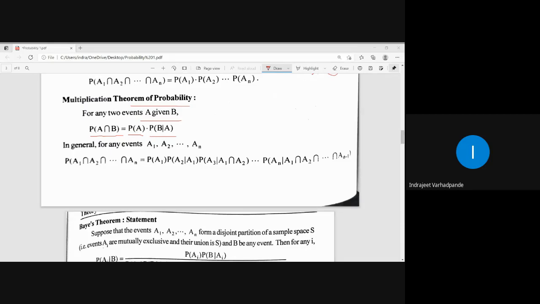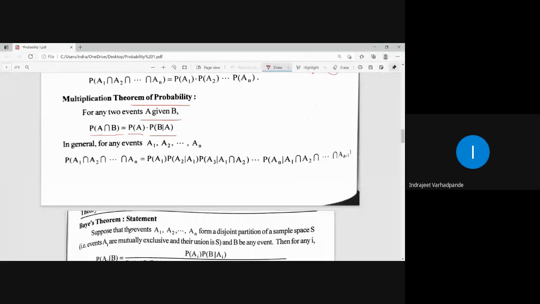What is the addition theorem? P of A union B is P of A plus P of B minus P of A intersection B. Then we extended this addition theorem for three events denoted by A, B, and C. And then we discussed conditional probability. What is the conditional probability given by? Conditional probability is denoted by probability of A given B, where we are calculating the probability of event A and event B is known, which has already happened. And that is how we calculate the conditional probability.